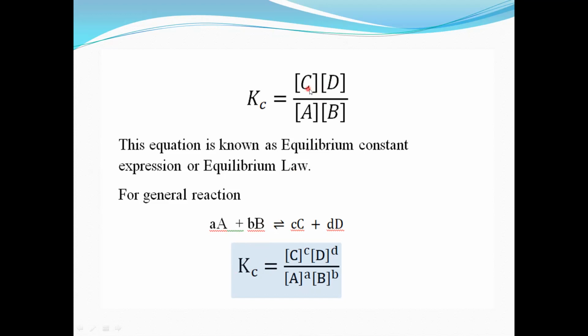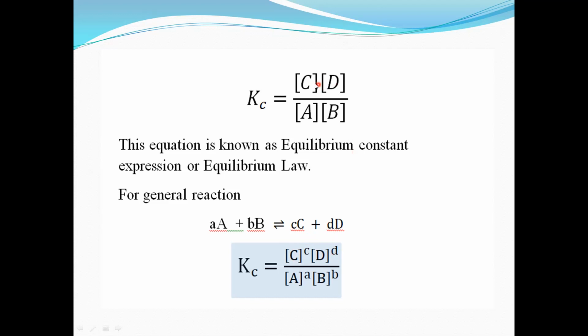So in this reaction, what is the product? C and D are the products, capital C and D, and small c and small d are their coefficients. So we have to take concentration of C first, into concentration of D, and the coefficients small c and small d we have to take in power. Concentration of C raised to c, concentration of D raised to d.